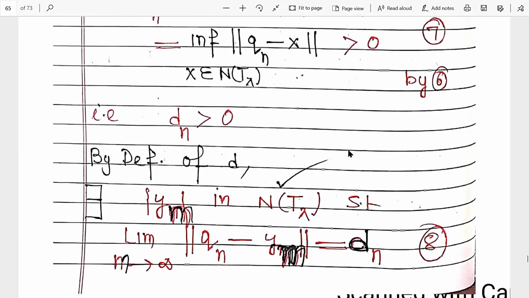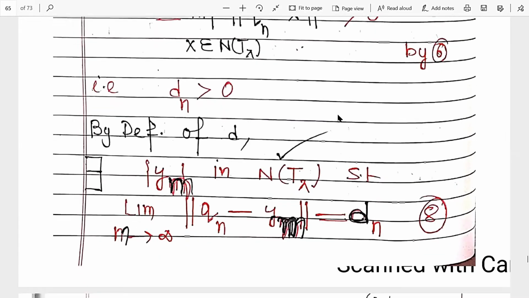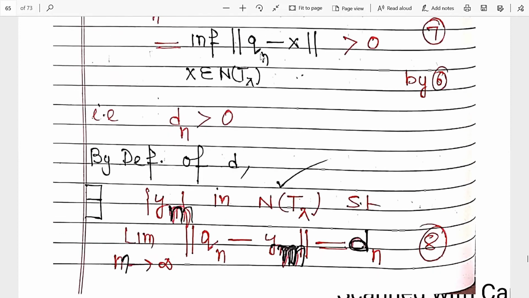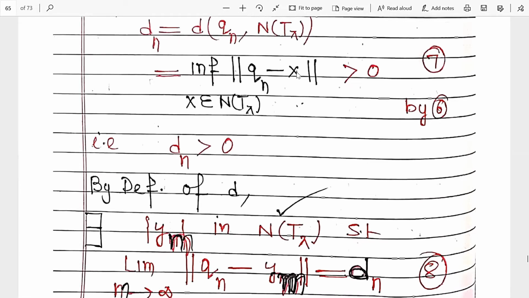Now, by definition of distance, if there exists a sequence ym in the nullity such that Qn minus ym approaches dn, right? So remember, this x belongs to the nullity of T lambda.